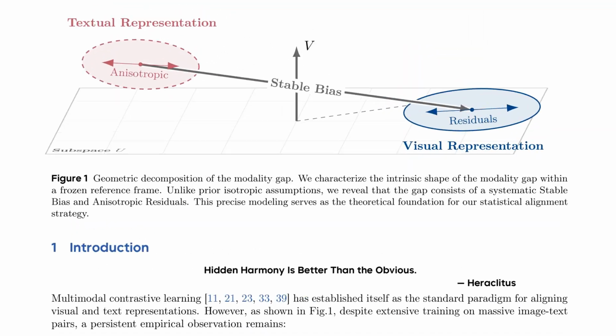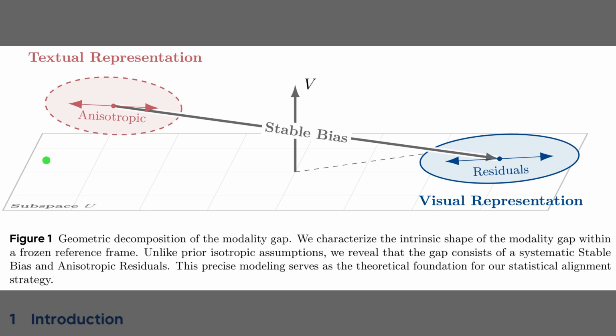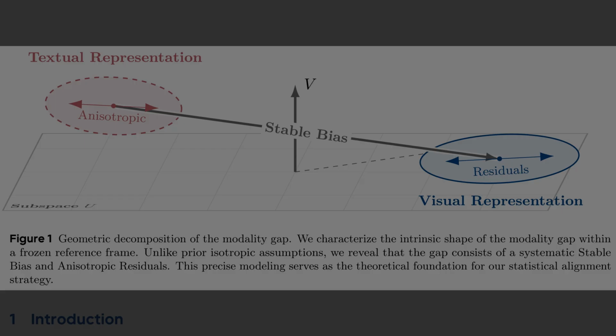To understand the challenge, Figure 1 illustrates the phenomenon known as the modality gap. It shows that even when text and images share the same meaning, their mathematical representations land in completely different regions of the vector space. The red cluster on the left represents text, while the blue cluster on the right represents images, and they are separated by a systematic offset labeled stable bias. Crucially, the internal arrows mark anisotropic residuals, which means the data spreads out in specific directions rather than forming a simple, uniform sphere. Because prior methods often ignored this complex shape, they struggle to align the modalities effectively.